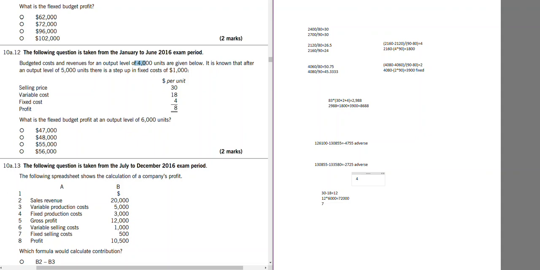So 4 multiplied by 4,000, it means 16,000 is the fixed cost here. So minus that. And also at 5,000 units, there's a 1,000 step cost. So minus that as well, because 6,000 is more than 5,000. So we have 55,000 target profit for 6,000 units. So be very focused on the cost behavior.